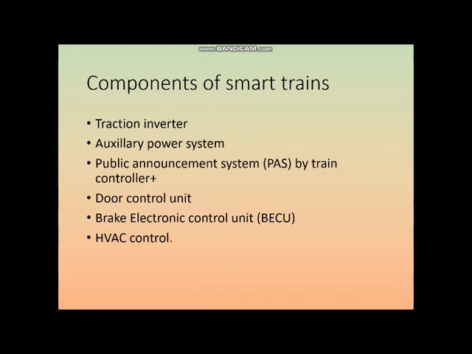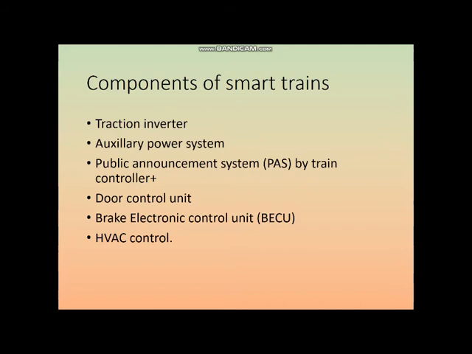For example, if the train is not normally coming on a platform and is coming on some other platform, maybe the doors are opening on the right side instead of the left side. This kind of abnormality is usually announced. Then the door control unit, called DCU, consists of automatic relays and automatic gates to control the opening and closing of the doors. They can be automatic also.